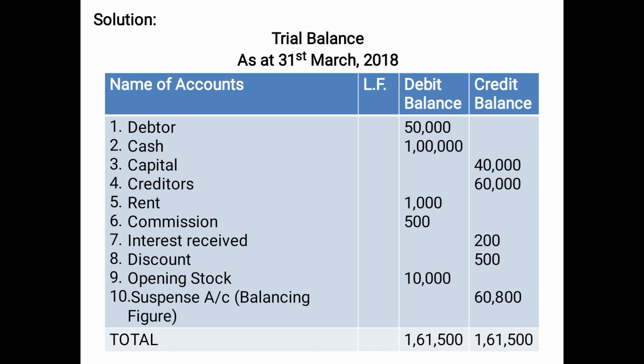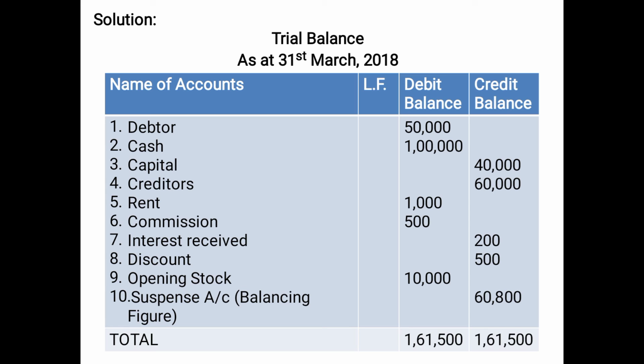So what we have done for the time being, we have transferred the difference amount of 60,800 to suspense account. As you can see, the 10th item, suspense account, balancing figure 60,800 on the credit side we have shown, because then only the debit and the credit side will become equal. How we have got 60,800?